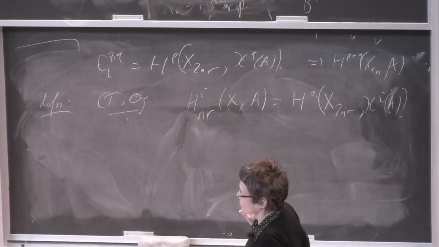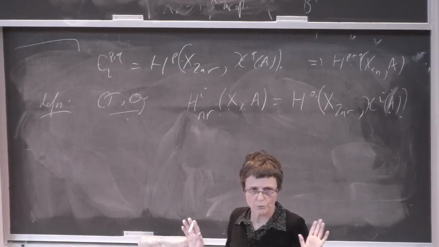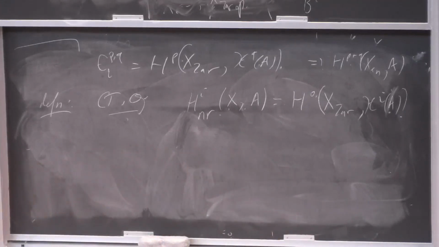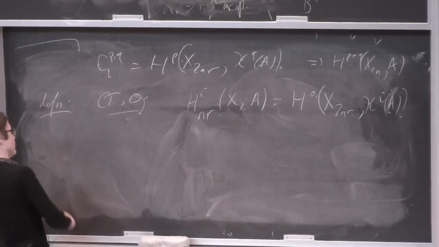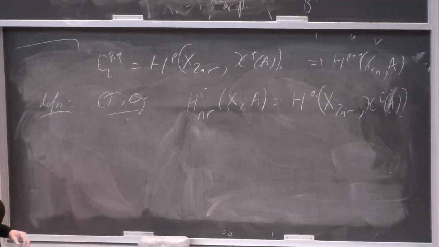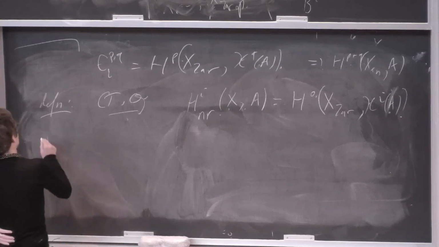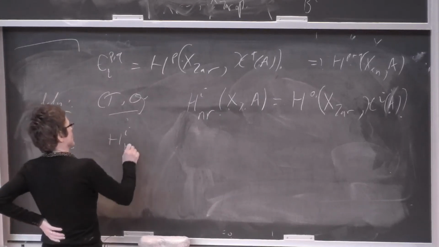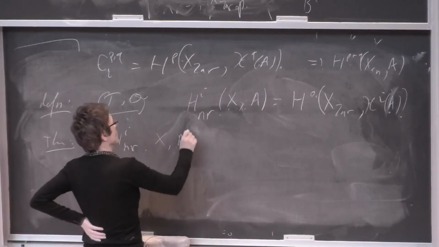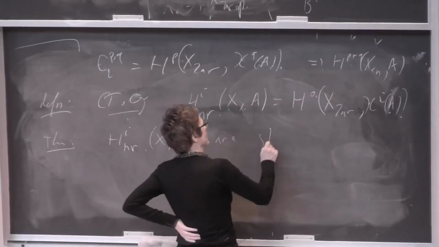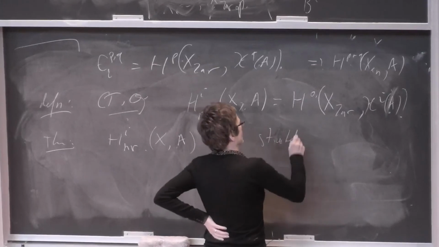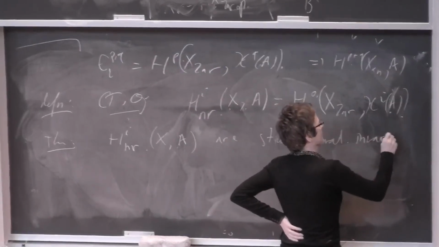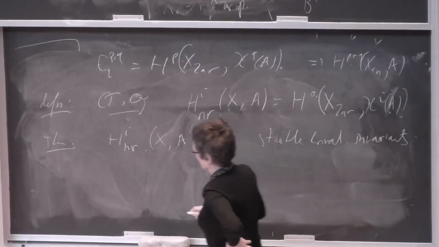So let me just state, I'm not going to prove anything, what I wanted to state. Maybe if I have time, I'll try to do it tomorrow. The theorem is that the unramified cohomology groups are stable birational invariants.